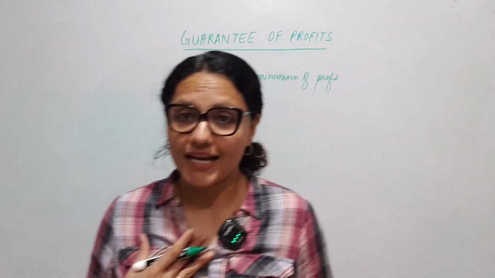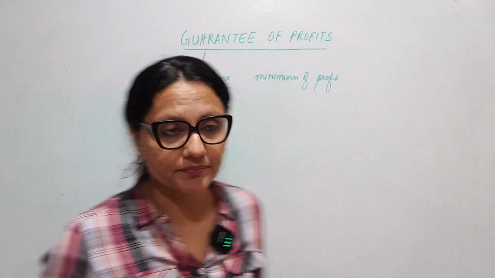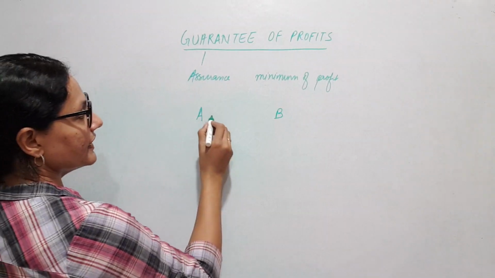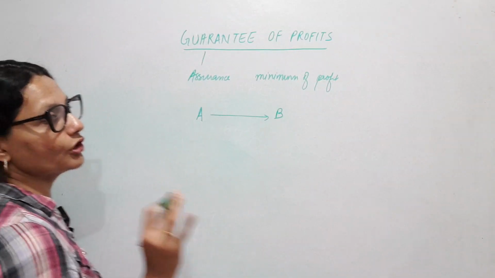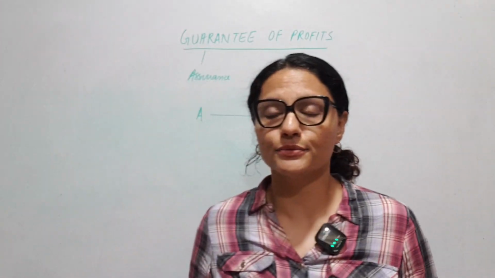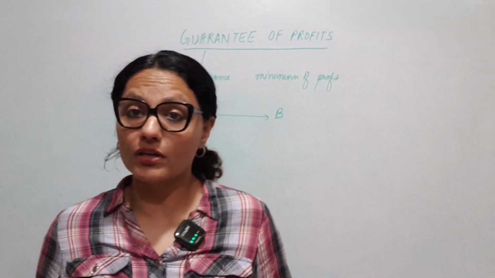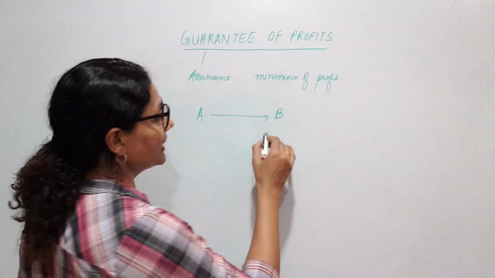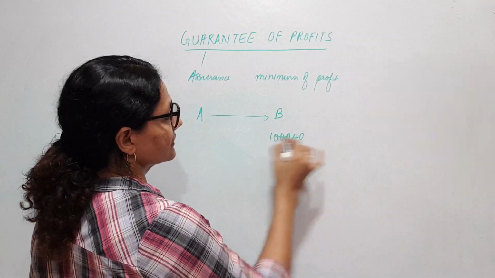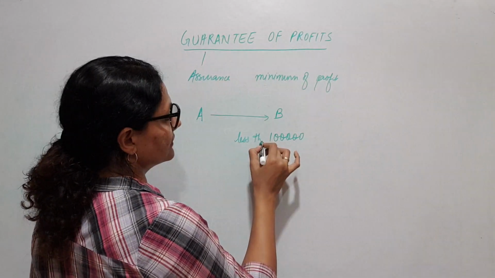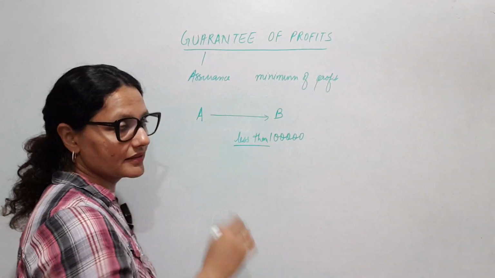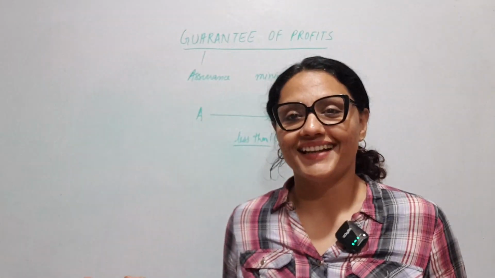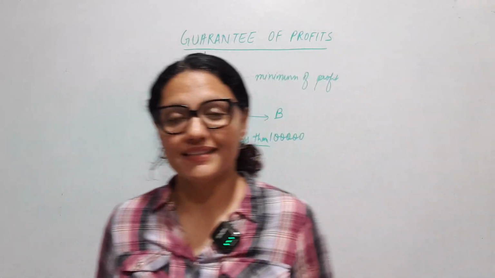Suppose I am partner A, there are two partners, partner A and partner B. Partner A says to B that I assure you, I guarantee you that in any year you will not earn less than 1 lakh per annum. Please understand the importance of less than. You can earn more than 1 lakh if the profits are more, but never less.